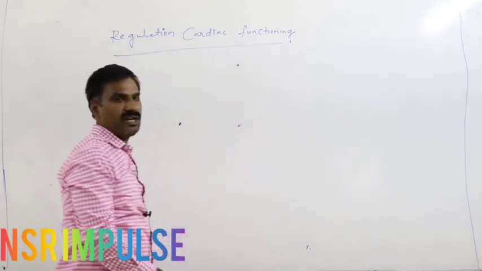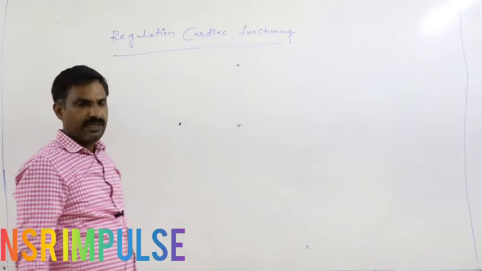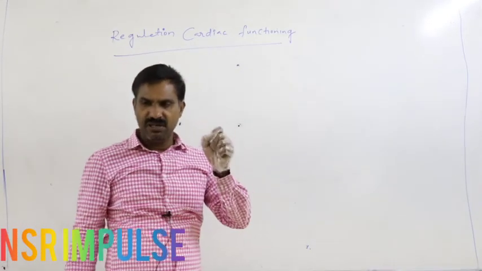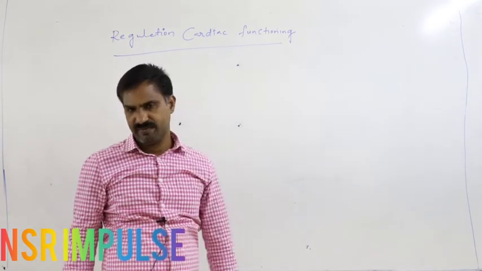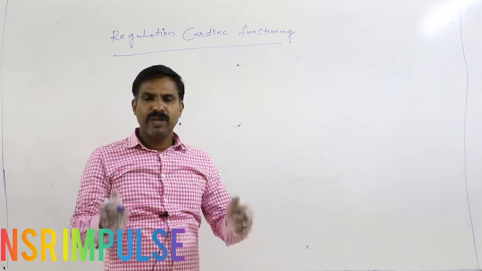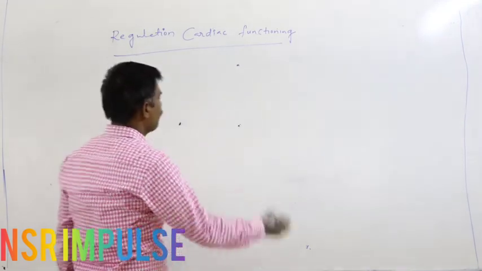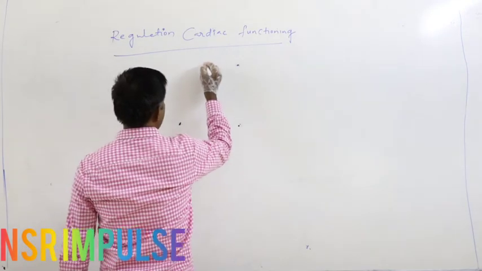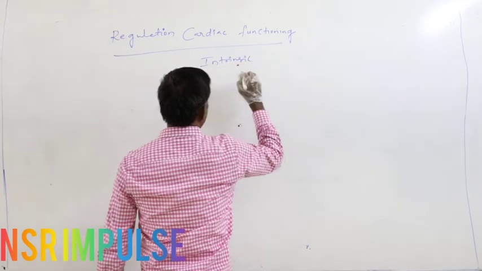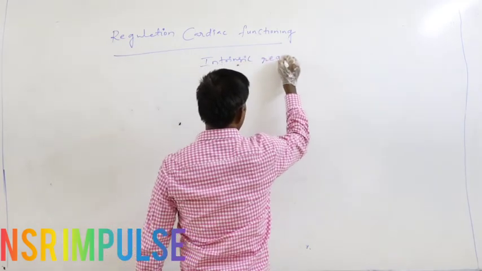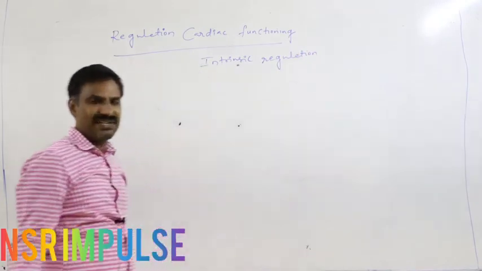Regulation of cardiac functioning means cardiac function is normally regulated by itself. That is, cardiac functioning regulation is intrinsic regulation. What does intrinsic regulation mean?